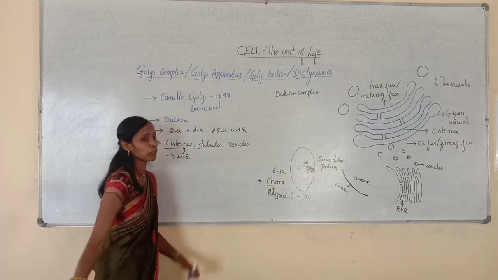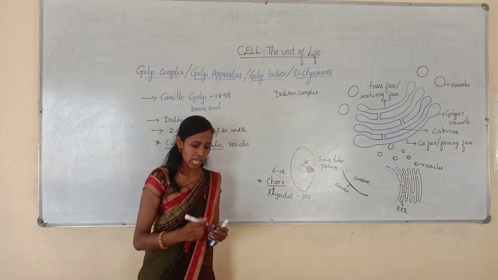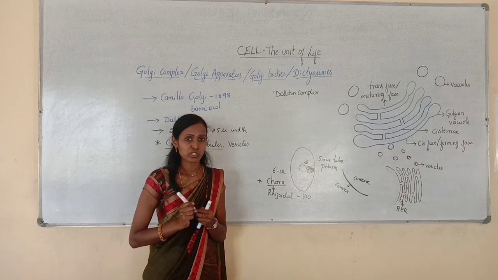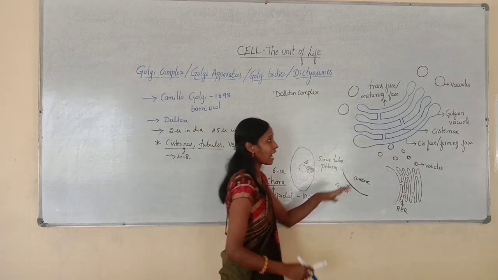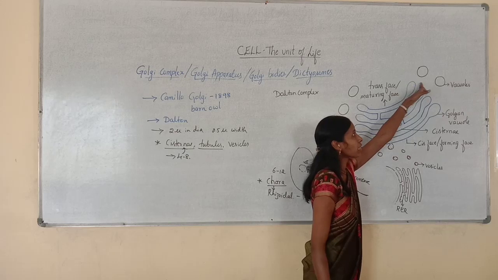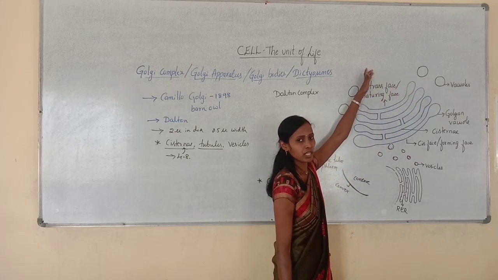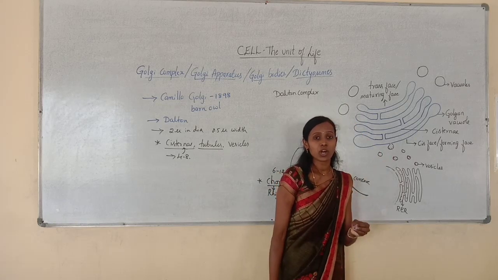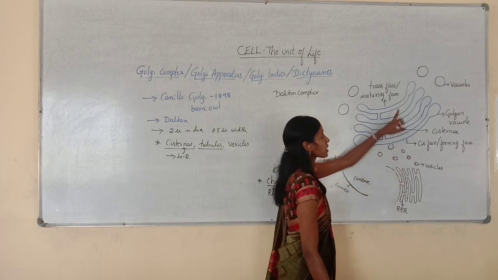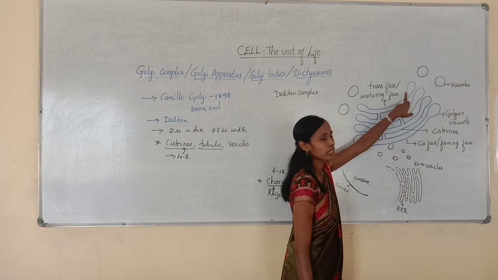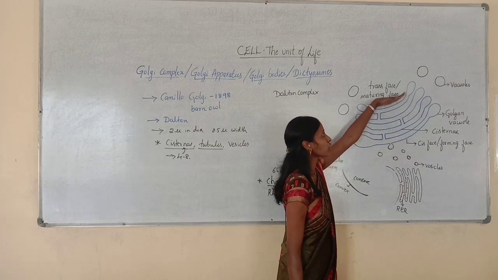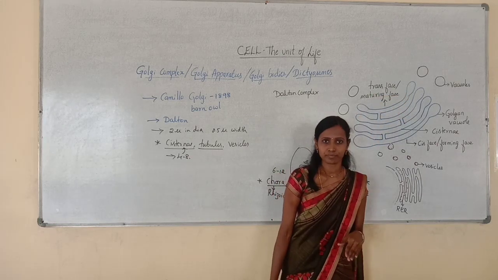Then what are these tubules? These tubules are the network of tubular structures which usually arise from the peripheral part of the cisternae, especially towards the maturing phase.